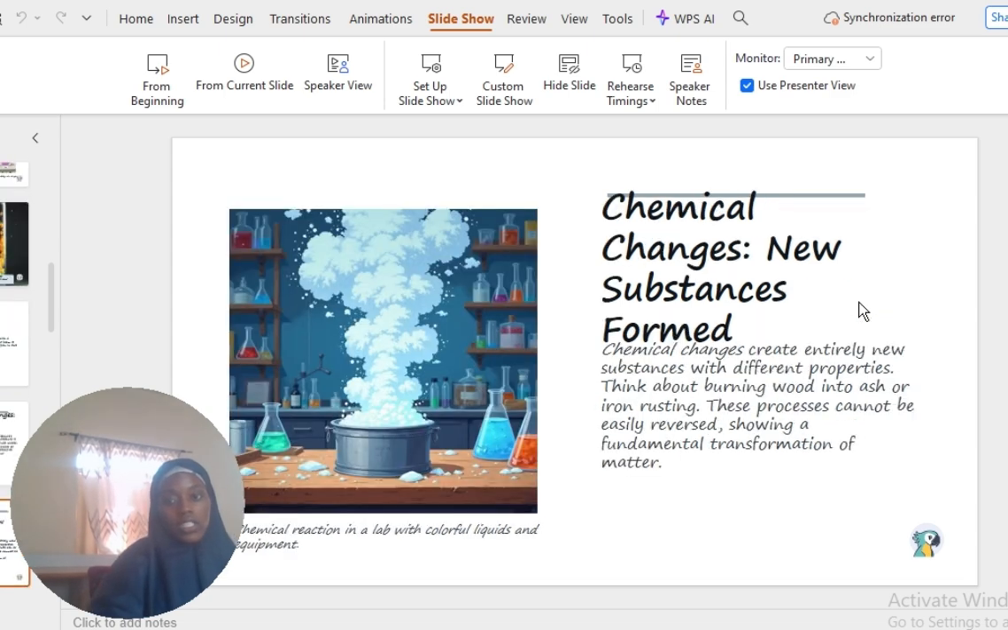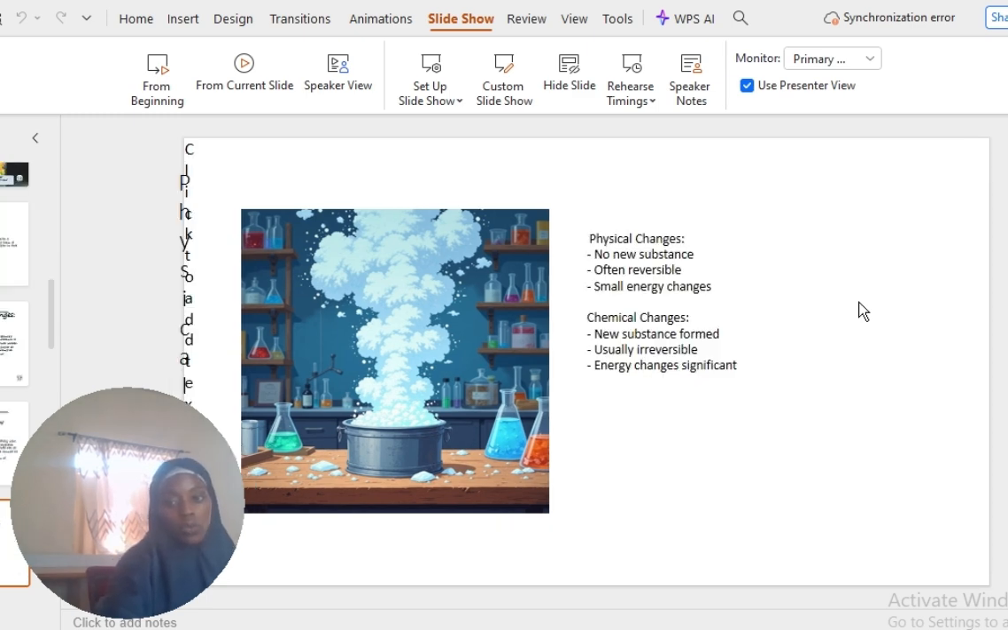In chemical changes, a new substance is formed. Chemical change creates an entirely new substance with different properties. Now, think of burning wood or burning paper. When you burn your wood or paper, it turns into ashes, and for the wood, you have ash and charcoal. Now, the properties of your ash and charcoal are different from the properties of the wood and different from the properties of the paper. That is why we say it's an entirely new substance with new particles.